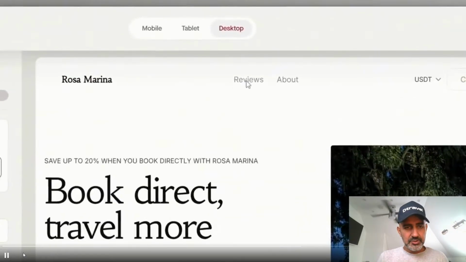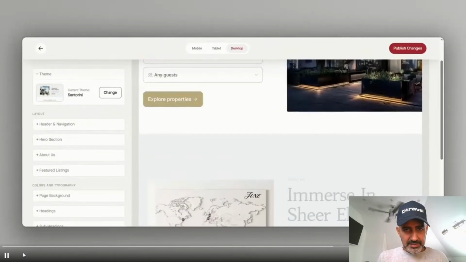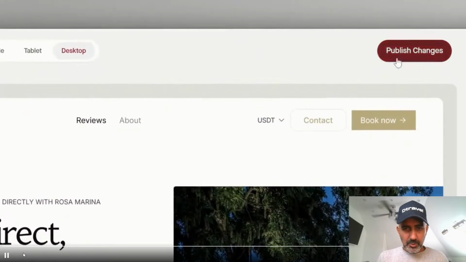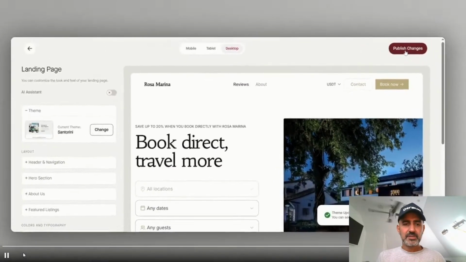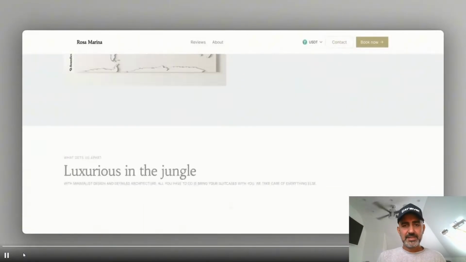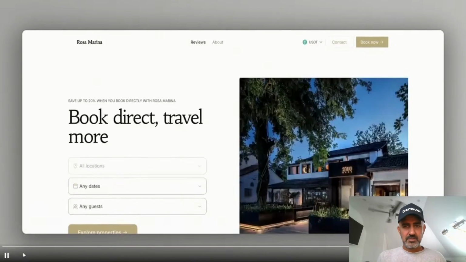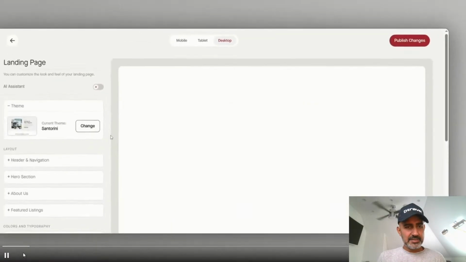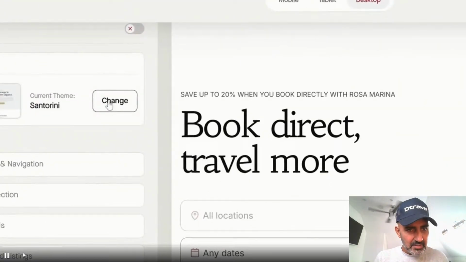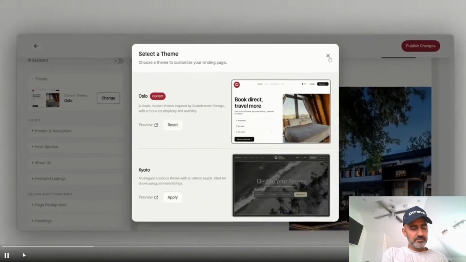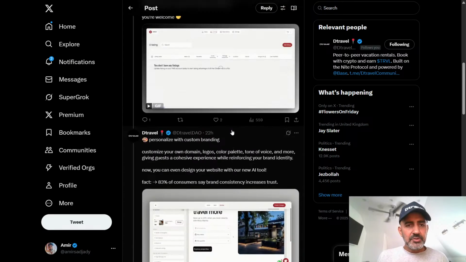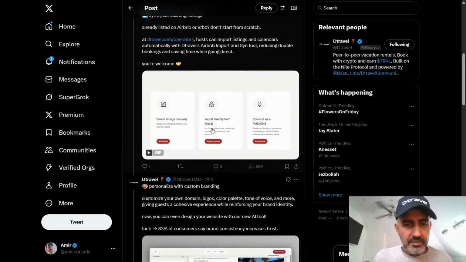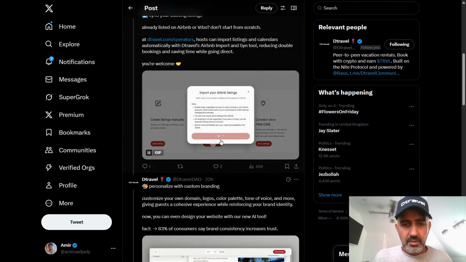Apply. There you go. You can change your themes. Reviews, look at that, reviews. That's imported. Publish changes. Amazing. How good is that? And you have your own website. You don't need to do any coding. You can just do it. Okay, which one was this one? Let's have a look at this one. Oh, it's a GIF, so I can't maximize it. So you can import.